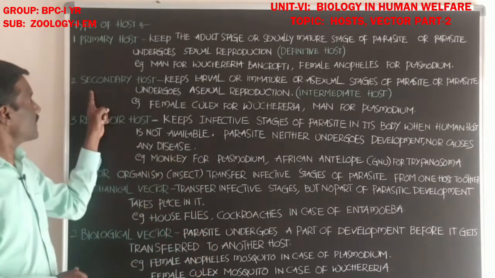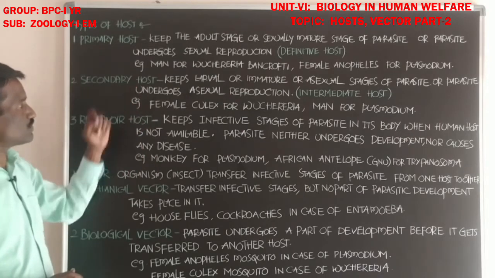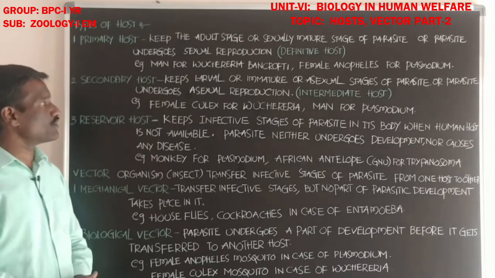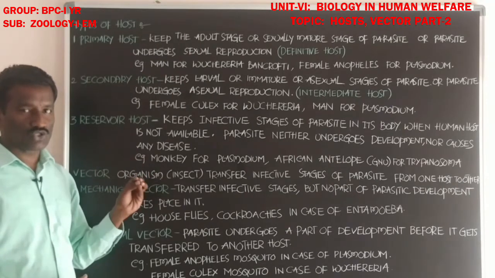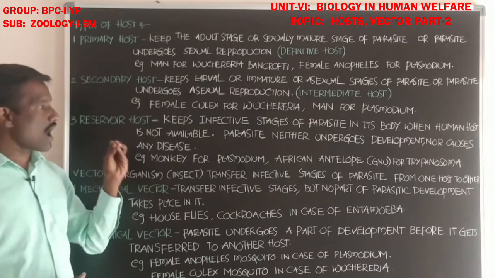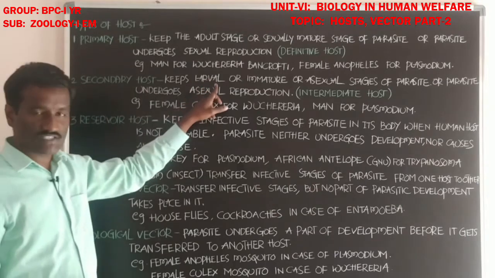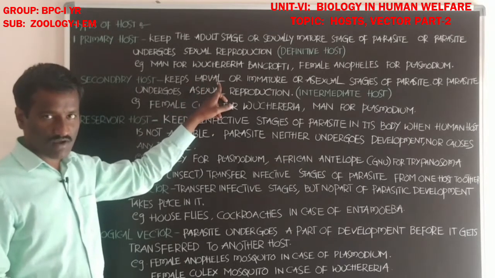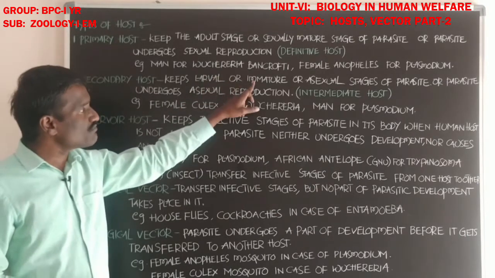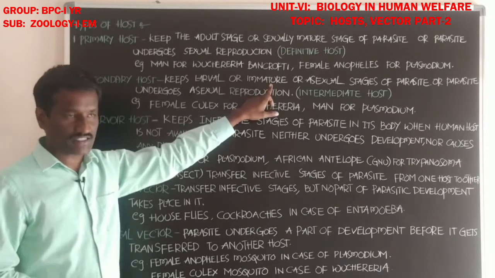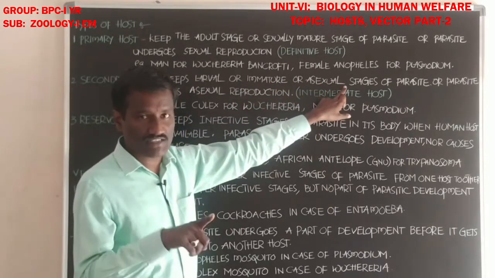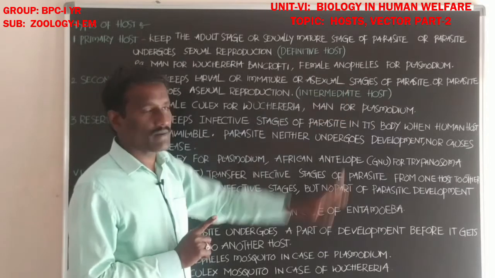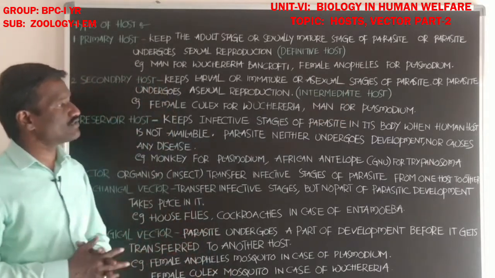Next, the second one is the secondary host. What about the secondary host? It is the host that harbors the larval stage of the parasite, the immature stage, or asexual stages of the parasite.